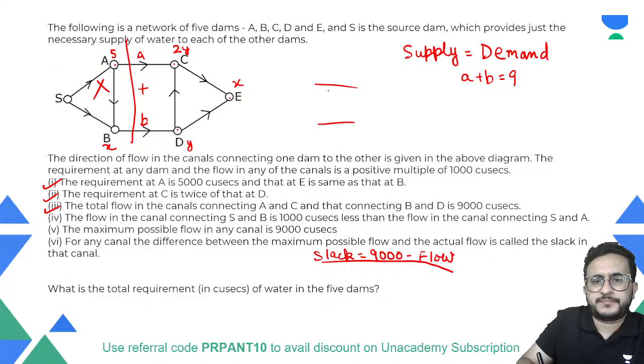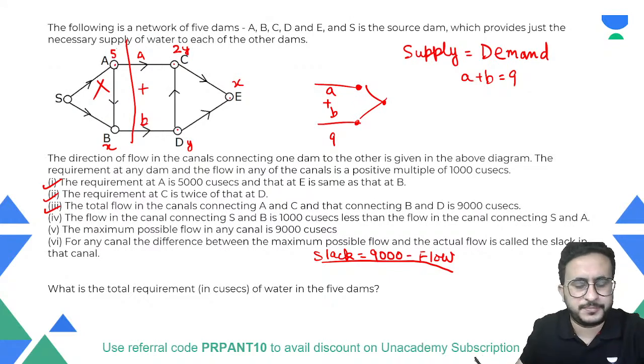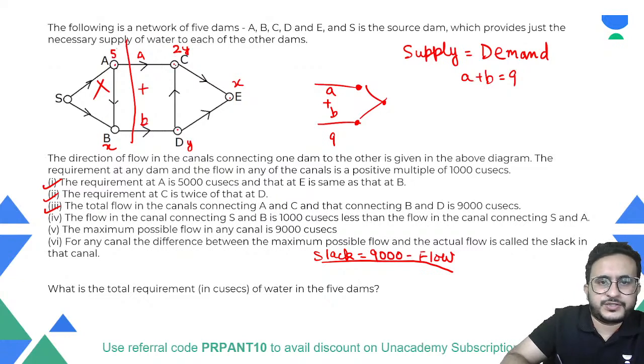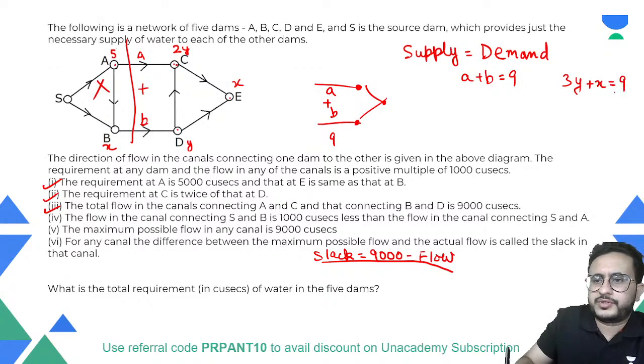Okay. Now this 9 is getting deposited at these 3 points. इन तीनों में total 9,000 deposit होना है, isn't it? So what do we get? We will get this total is 9. That 3y, 2y, y and x. So 3y plus x is equal to 9.